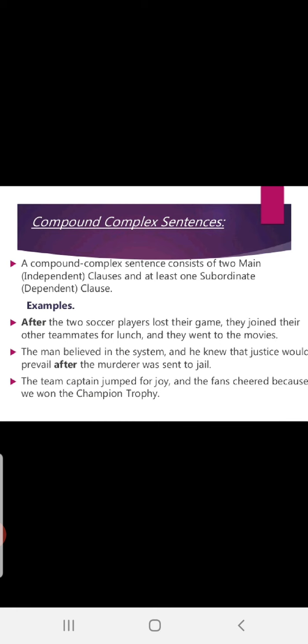The team captain jumped for joy and the fans cheered. Hope you are understanding. Because we won the champion trophy. So which is the first clause? If you can repeat: the team captain jumped for joy. Over. And the fans cheered. The fans cheered, second clause. Because we won the champion trophy. Third clause. These all came together as one sentence with the help of the conjunctions and and because. The two are used properly and meaningfully.